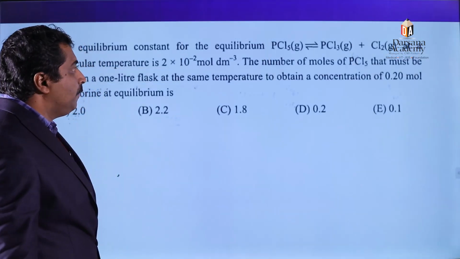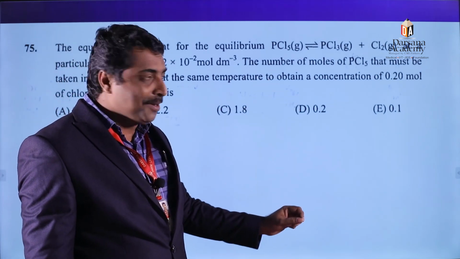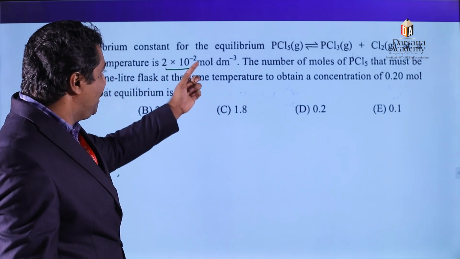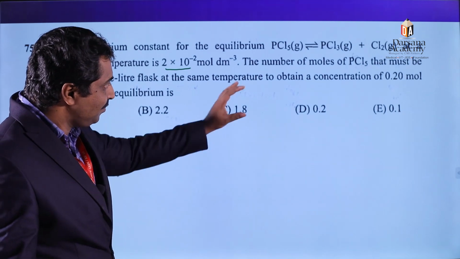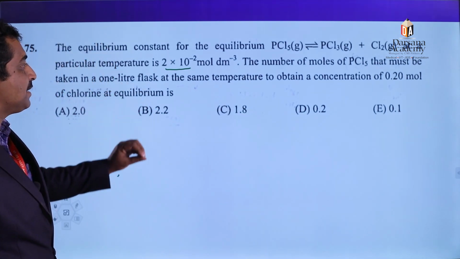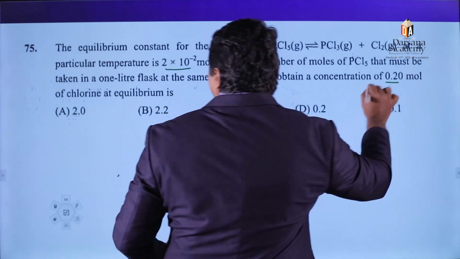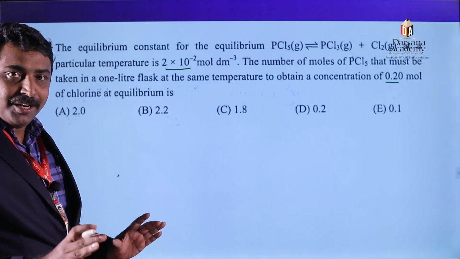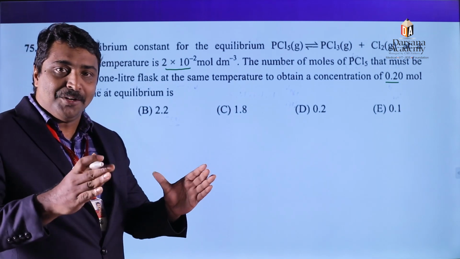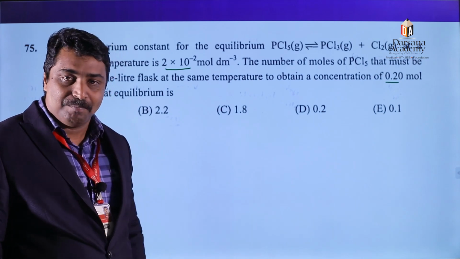The equilibrium constant for the reaction: phosphorus pentachloride dissociates to give phosphorus trichloride and chlorine molecule. At a particular temperature, the equilibrium constant is 2 into 10 raised to minus 2. The number of moles of phosphorus pentachloride that must be taken in a 1 liter flask at the same temperature to obtain a concentration of 0.2 mole chlorine at equilibrium. We need to find out the initial number of moles of phosphorus pentachloride that we need to take to get 0.2 moles of chlorine at equilibrium.